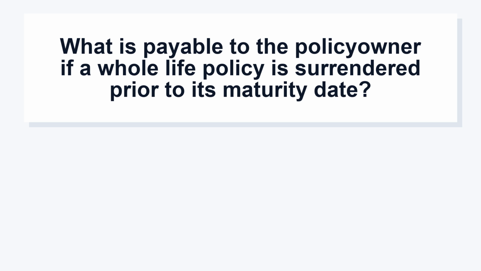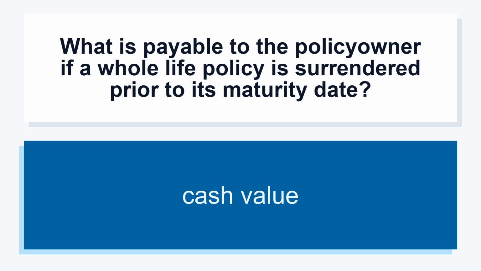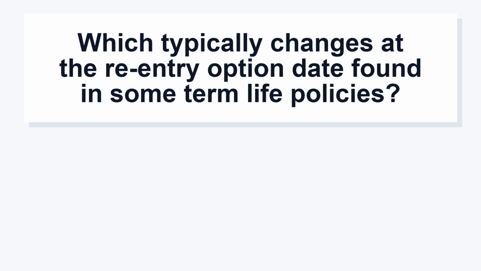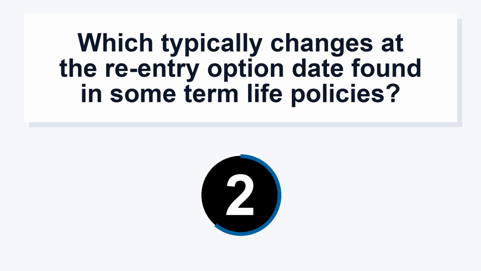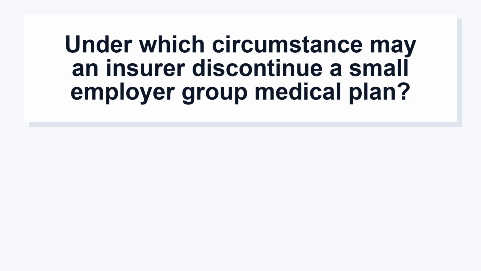What is payable to the policy owner if a whole life policy is surrendered prior to its maturity date? Cash value, which typically changes at the re-entry option date found in some term life policies. Premium. Under which circumstance may an insurer discontinue a small employer group medical plan?